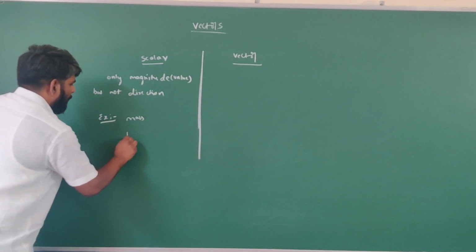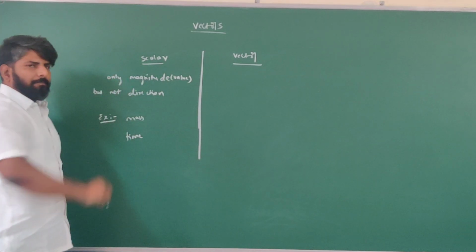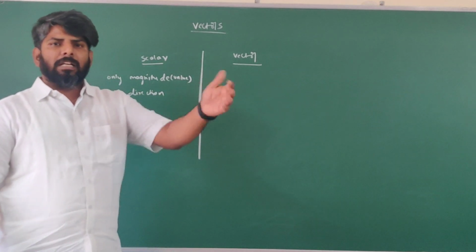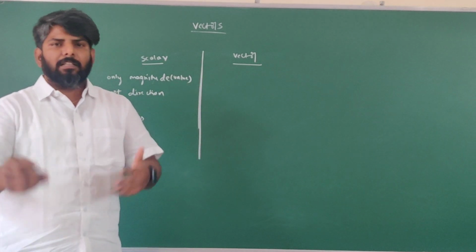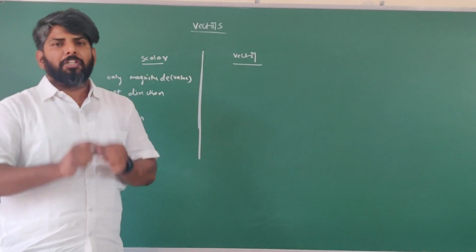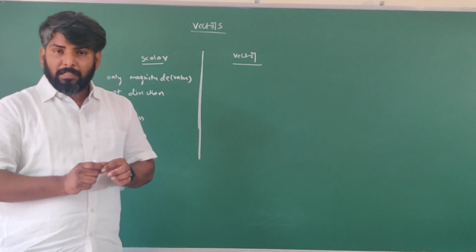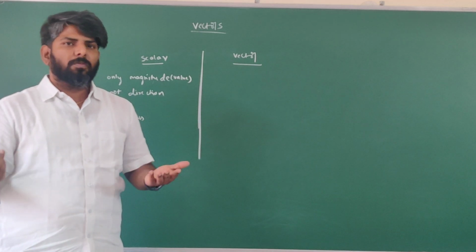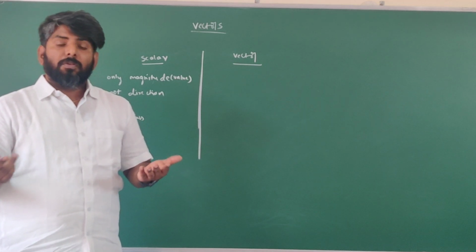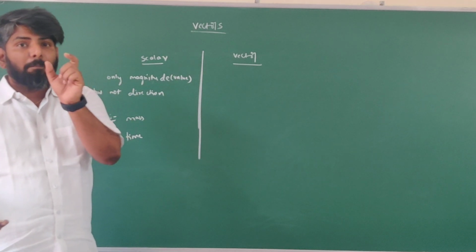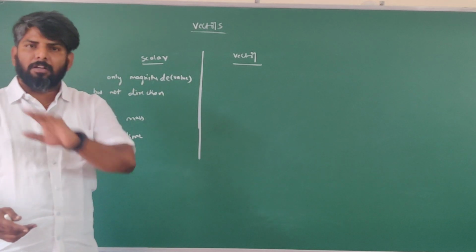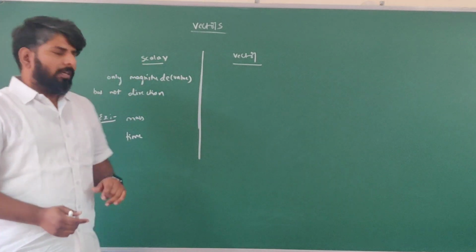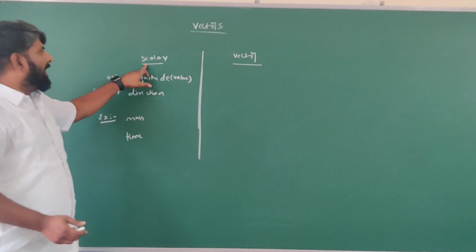And one more example, time. Generally we say 10 seconds, 1 hour, 2 hours, 30 seconds, like that. Value we mention. But is it possible to specify any direction for time? No. So for time, only magnitude is available, but not direction. Such a quantity is called scalar.